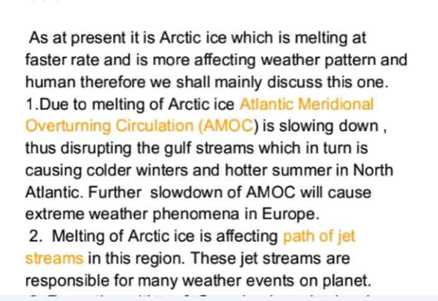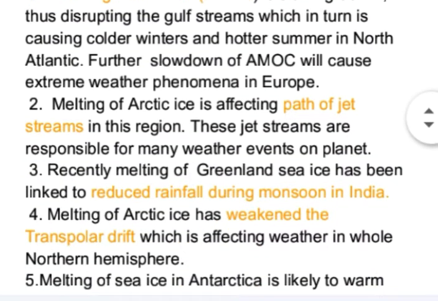Due to melting of Arctic ice, Atlantic Meridional Overturning Circulation, that is AMOC, is slowing down, thus disrupting the Gulf Stream, which in turn is causing colder winters and hotter summers in North Atlantic. Further slowdown of AMOC will cause extreme weather phenomena in Europe. Melting of Arctic ice is affecting the path of jet streams in this region. These jet streams are responsible for many weather events on the planet.